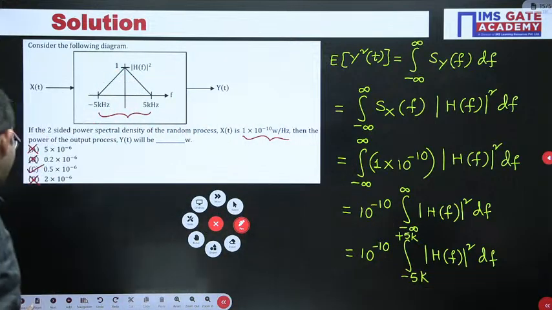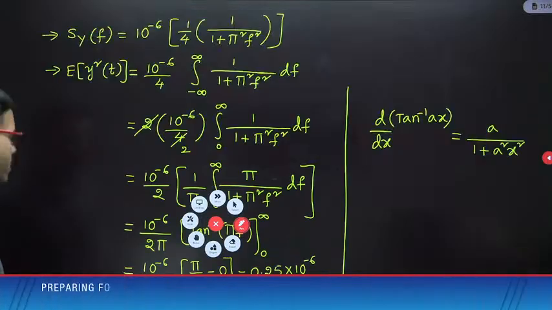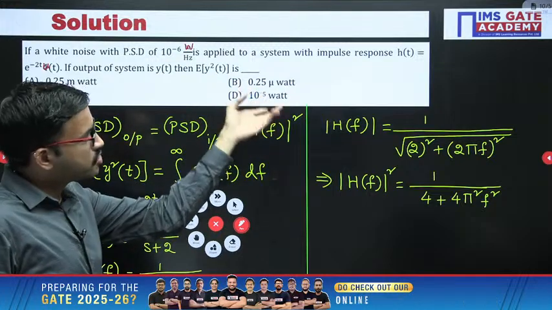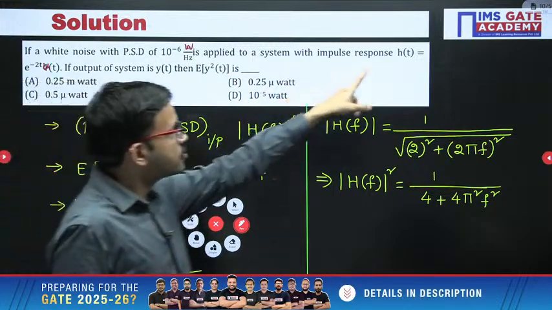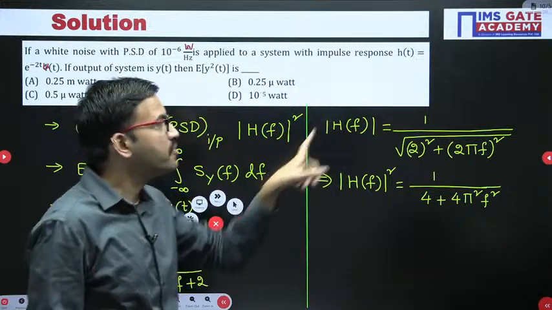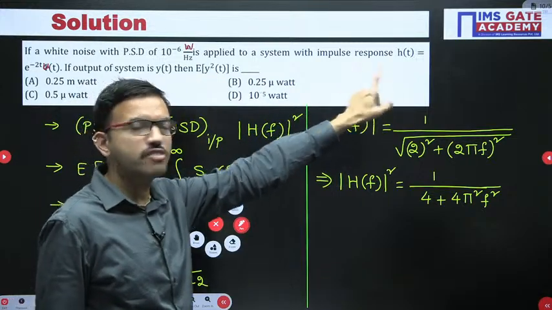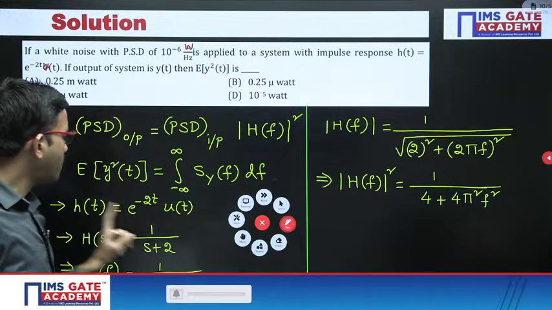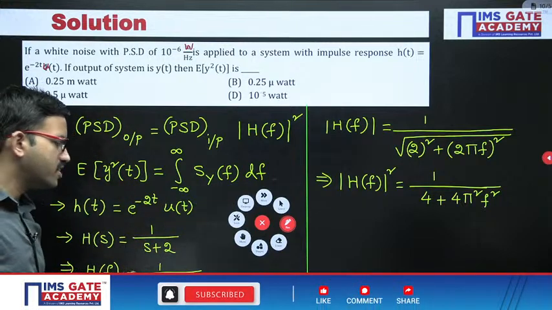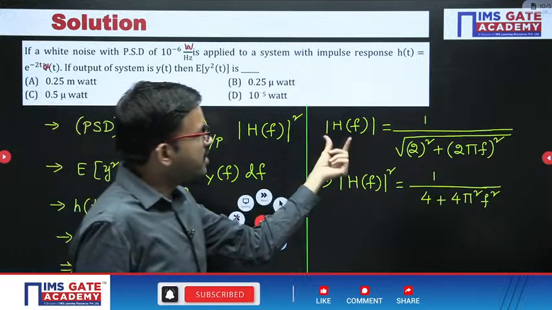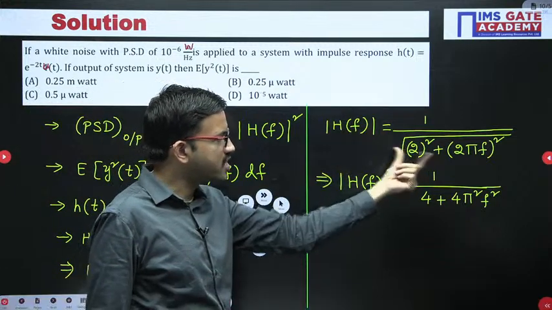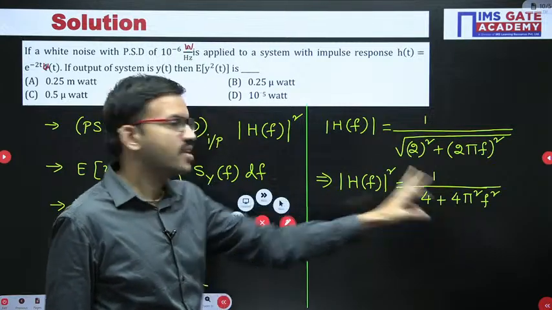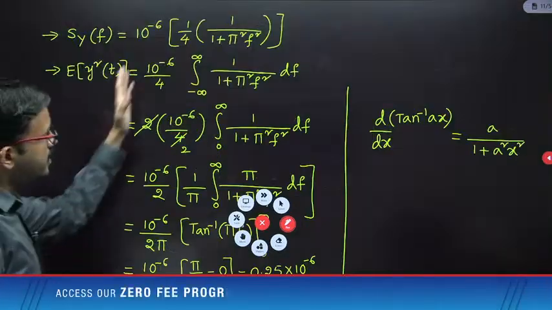See, in the previous question, since you have joined late, no problem. You can observe, both questions are similar only. But in that question, regarding the LTI system, you are having the impulse response h of t. For that h of t, we applied the Laplace transform. After that, in place of s, we substituted j omega. From there, H of f we got, magnitude we considered, and then performed the magnitude square. After that, we performed the integration.